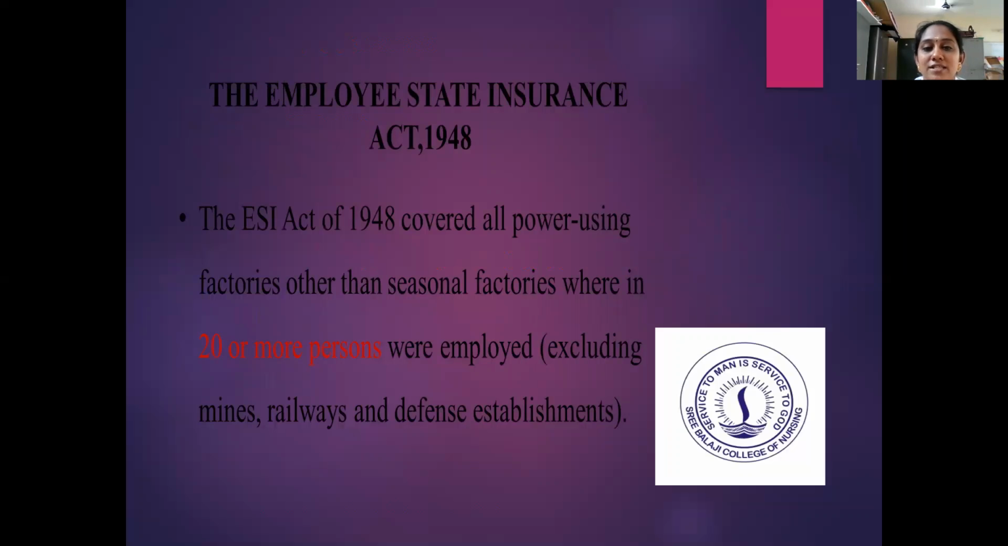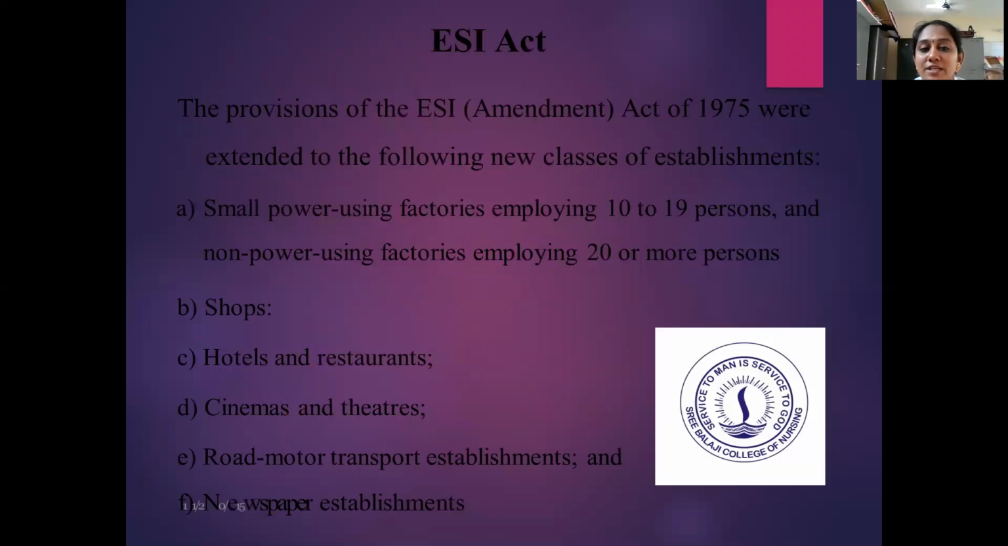Next we want to see the ESI Act, that is the Employees State Insurance Act of 1948. It covered all power-using factories other than seasonal factories where 20 or more persons were employed, excluding mines, railways, and defense establishments. The provisions of the ESI Amendment Act of 1975 were extended to the following new classes of establishment: small power-using factories employing 10 to 19 persons, and non-power-using factories employing 20 or more persons, shops, hotels. So these are being implemented for all these factories.